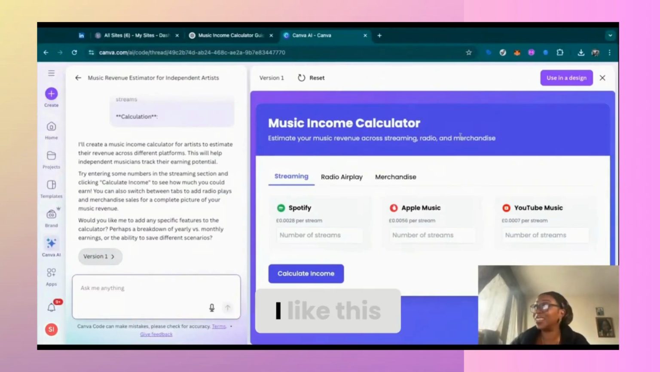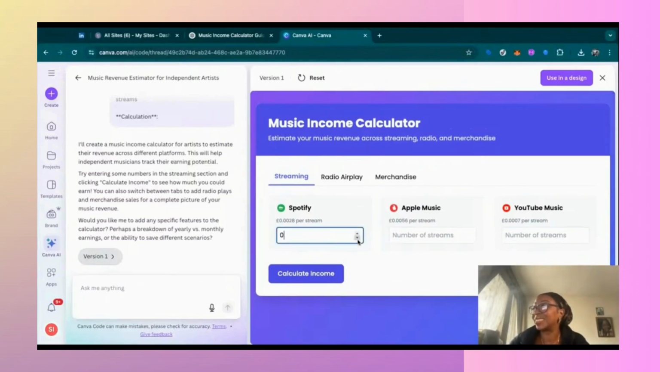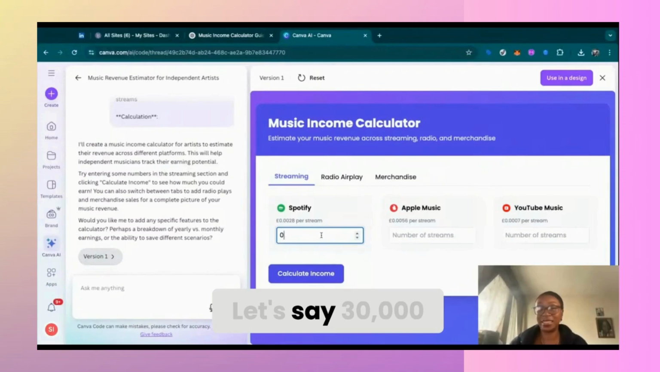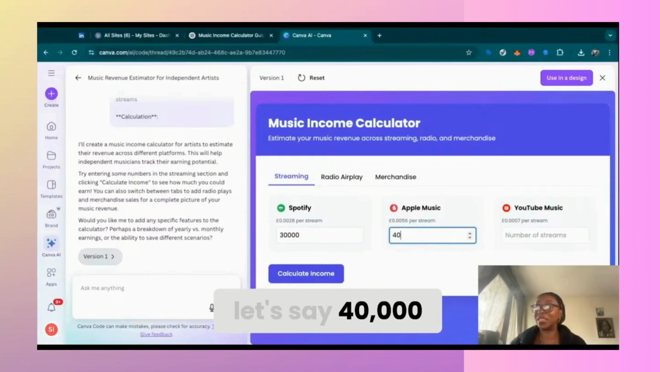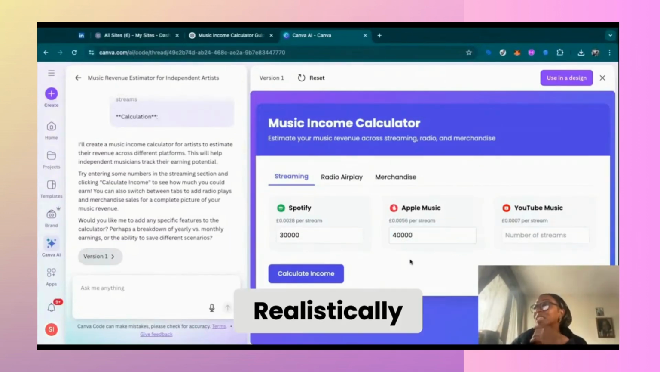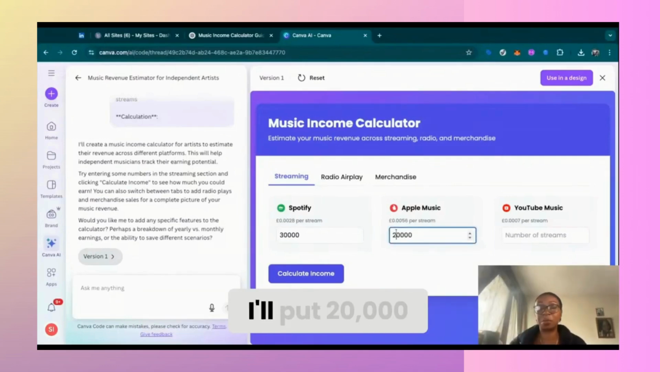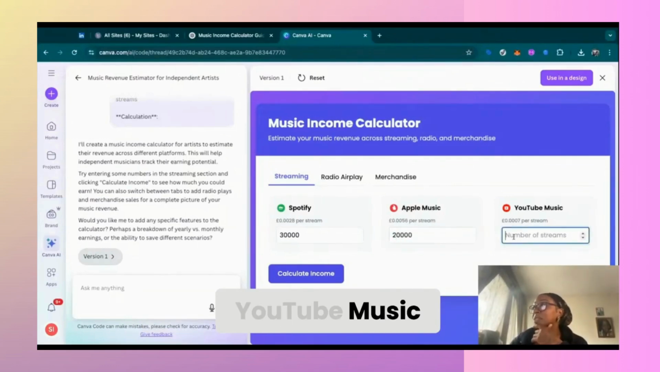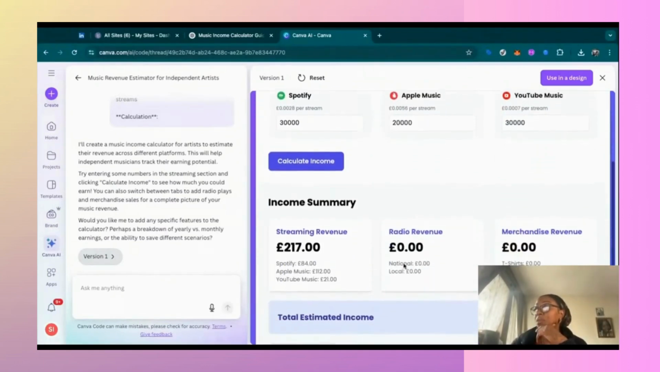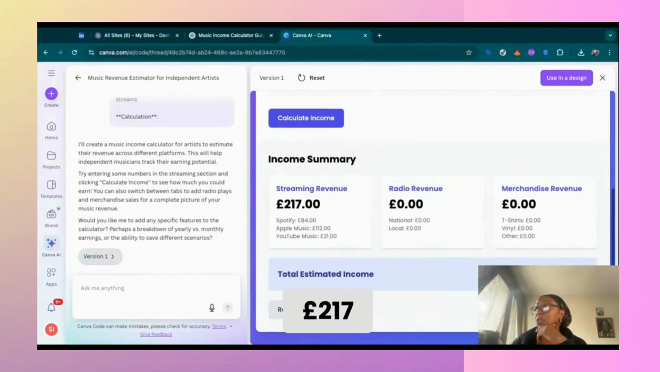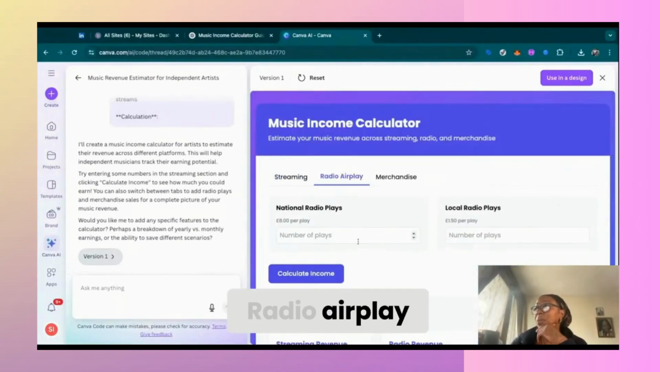Oh, look at this. I like this. Okay. Let's say 30,000. Apple Music, I don't know, let's say 40,000. Realistically, you'd have more on Spotify, wouldn't you? So I'll put 20,000. YouTube Music, calculate income. £217.